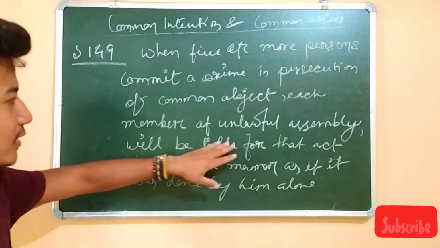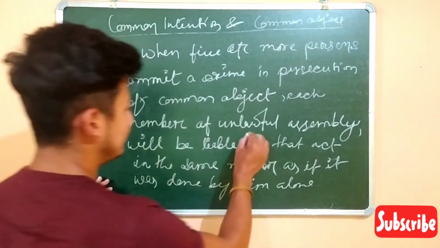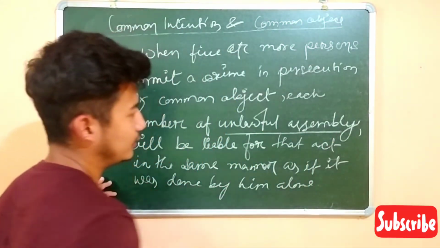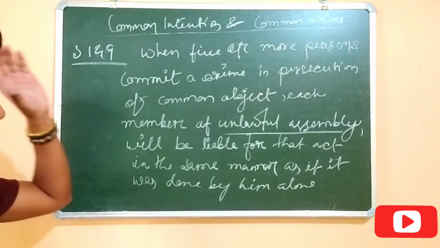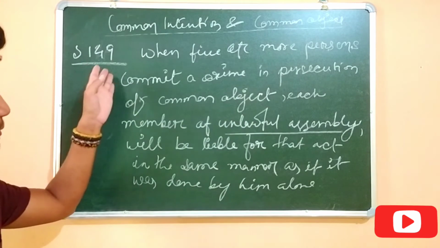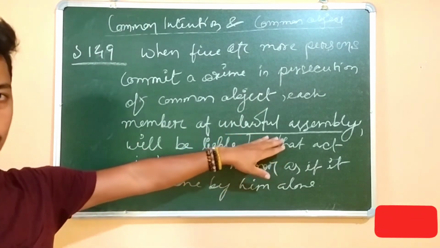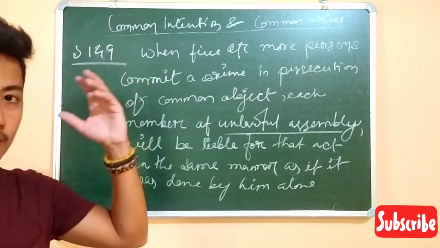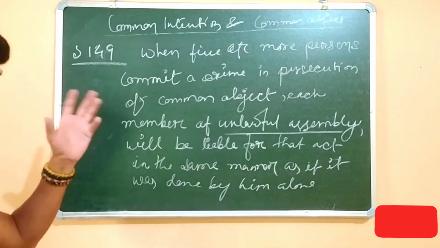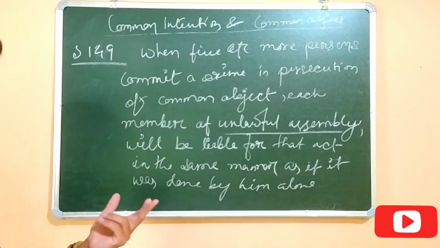It talks about the unlawful assembly, which is not permitted by law. Section 149 defines the crime of unlawful assembly, and common object only talks about the mens rea of two or more persons.